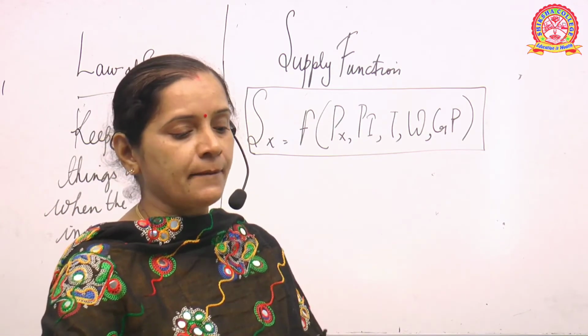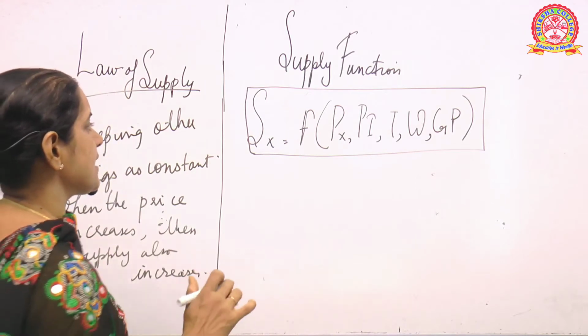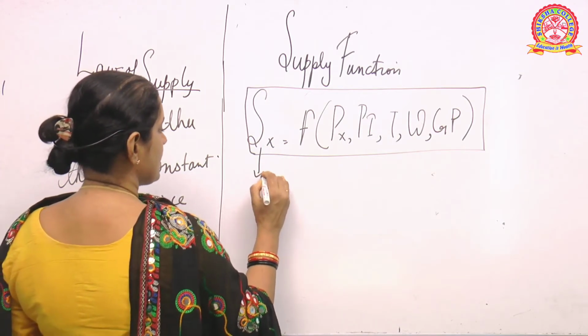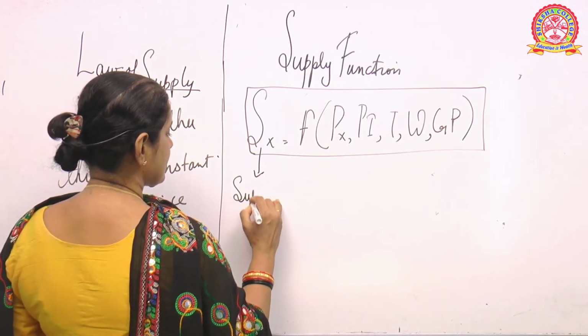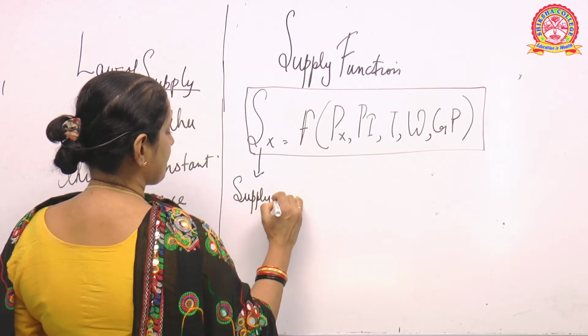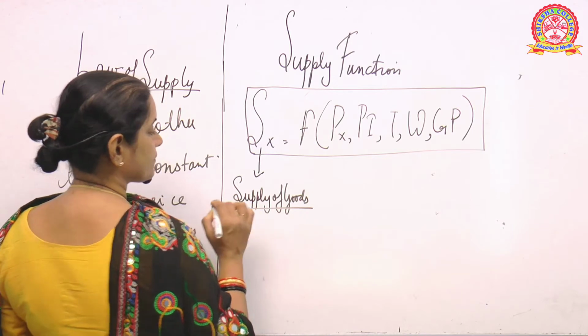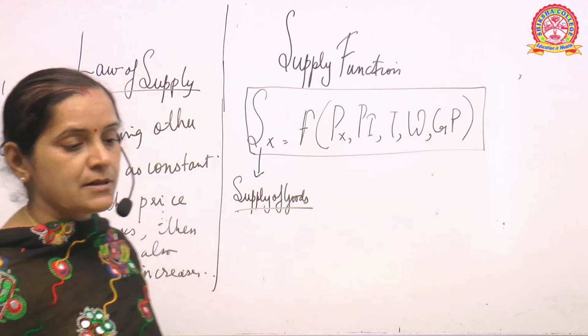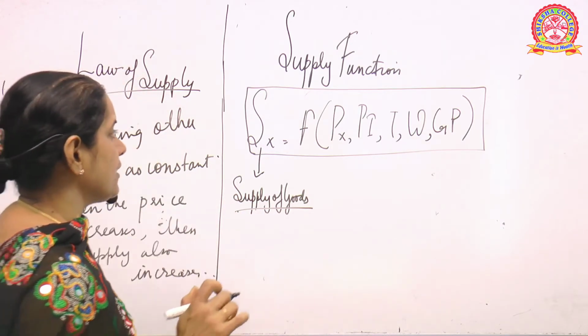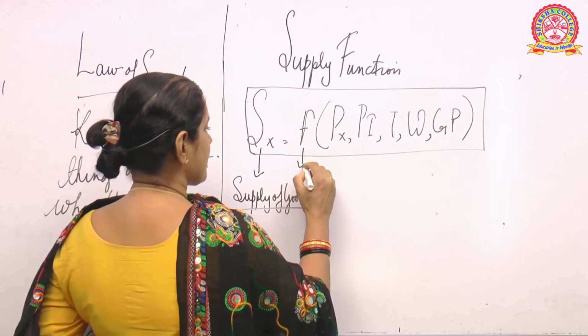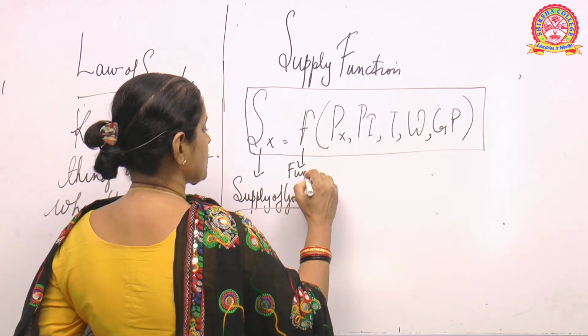Again I am repeating, your supply function is Sx. Please note it down. Sx is the supply of goods. F is the function, because we are talking about the functional relationship.